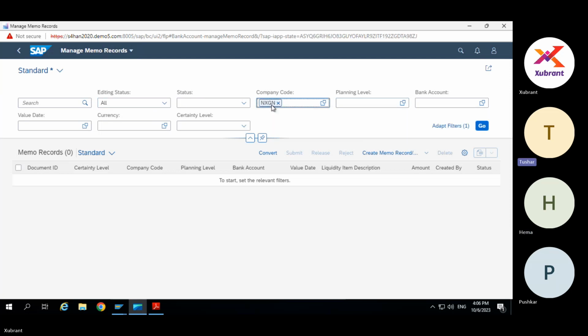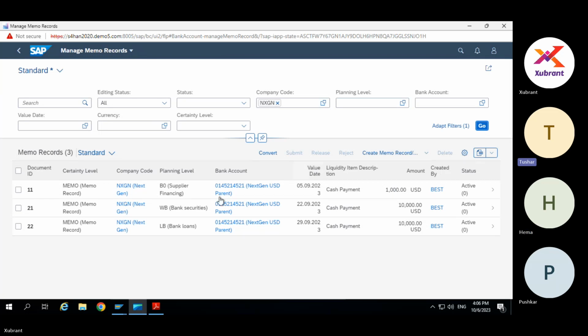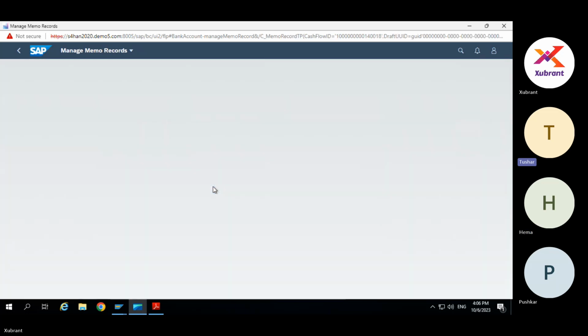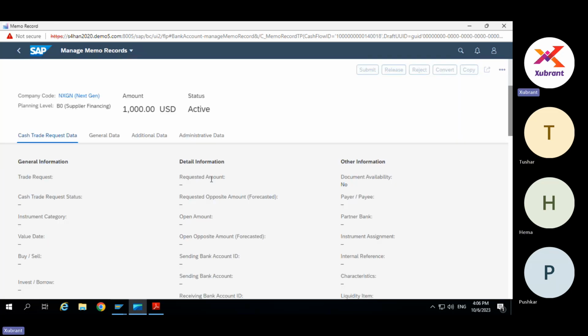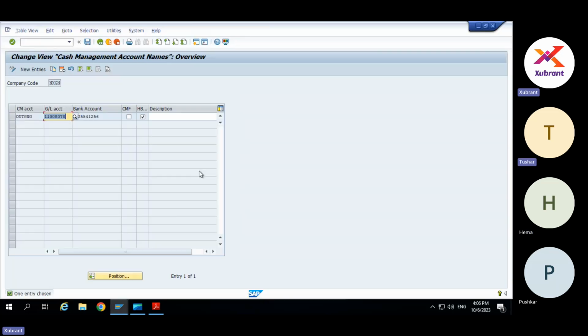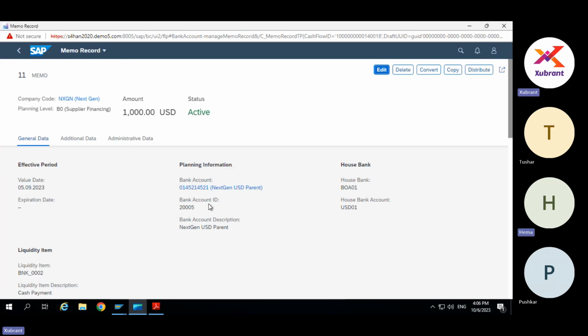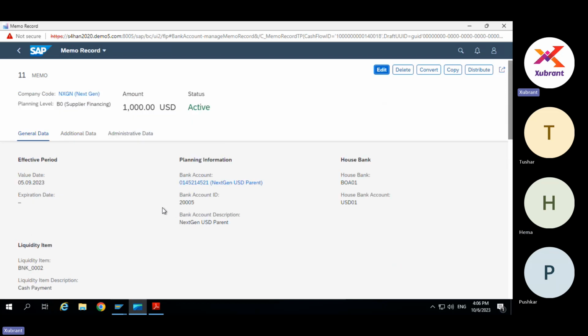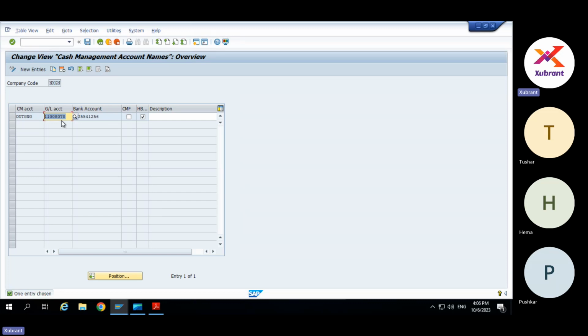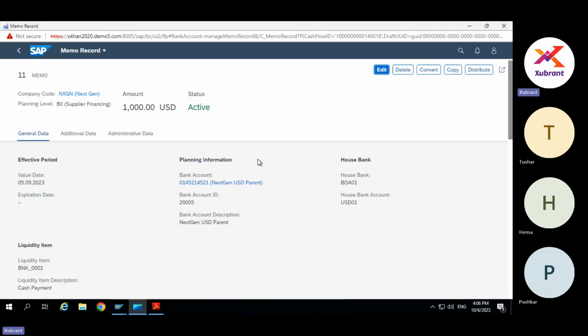So in old systems, if we need to configure it and every time in memo record posting select that account name, what is that for? Just for those memo records to appear in those FF reports, right? I think this is like a short name for a detailed bank account. Here we are giving the bank account manually, and the GL account is really not required here, right? Because GL account will be determined based on the